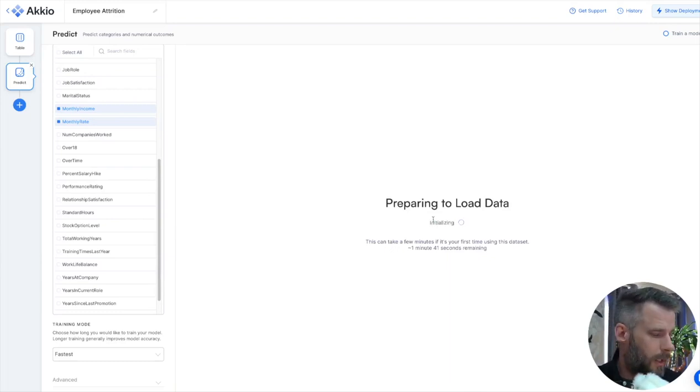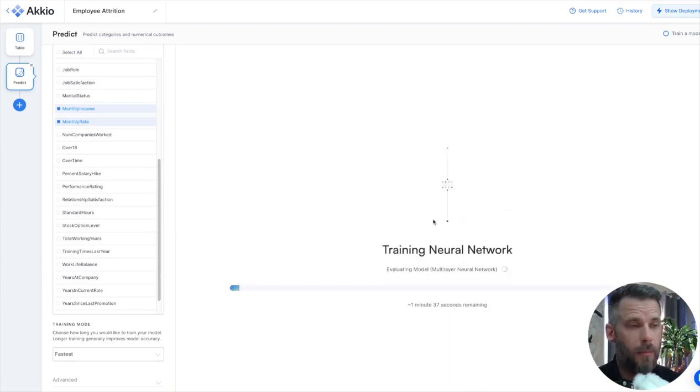It says it's going to take a minute. It should not take a full minute because I've done this before. But what you're seeing it do now is take 80% of the rows. I had 1,400 rows in there, so it's taking 80% of those, which should be about 1,100 rows or something like that. It's going to train those against every one of the models. You can see which ones it's training against. And then it's going to take the 20% after it's trained the models and test each one of the models